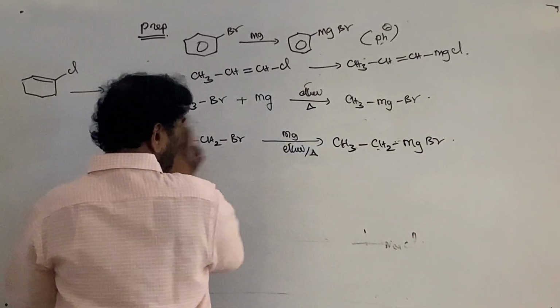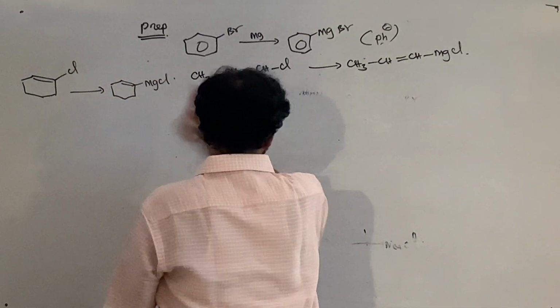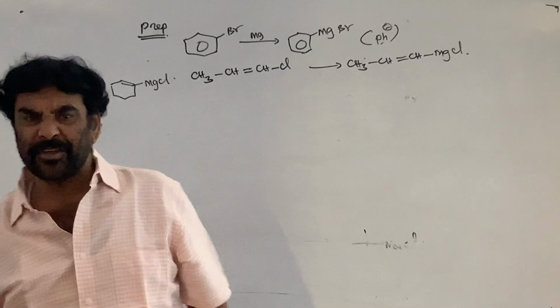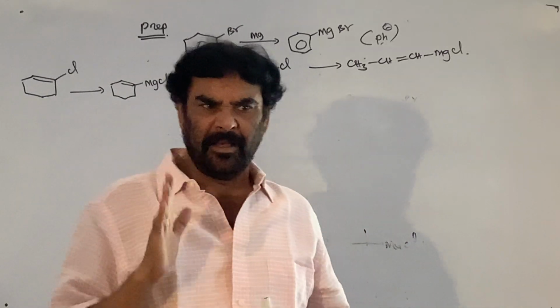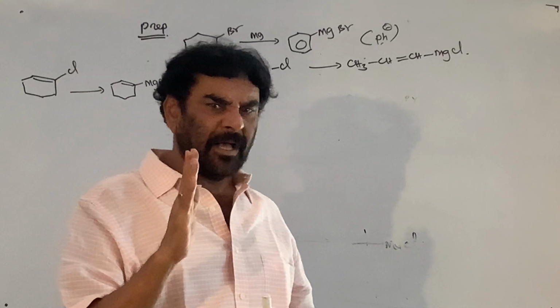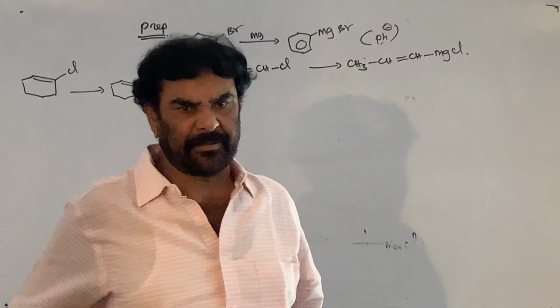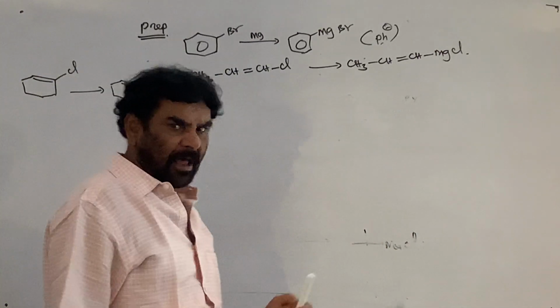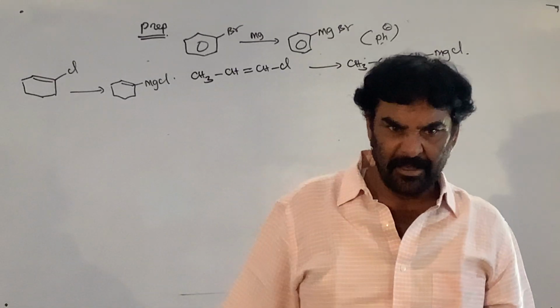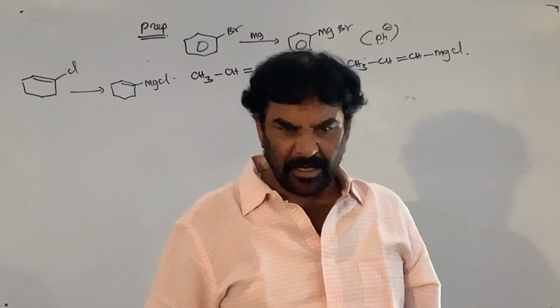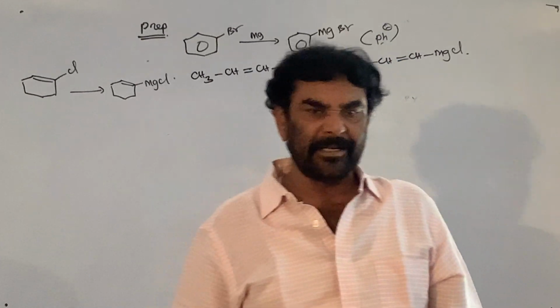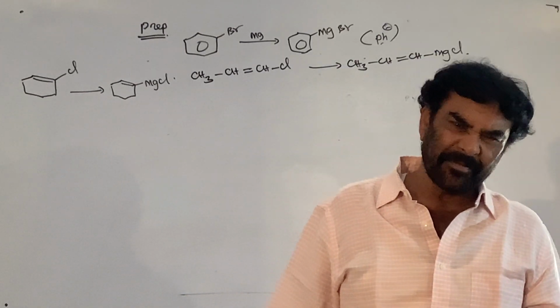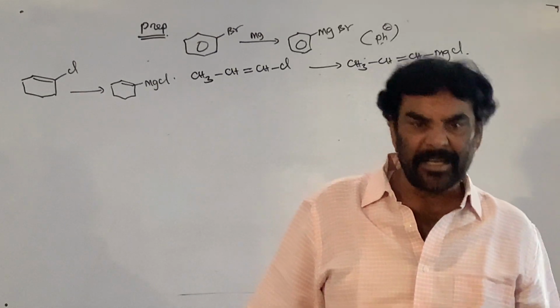But here there is a restriction for the preparation of the Grignard reagent for some halohydrocarbons. What is the problem? From allyl and benzyl halides, the preparation of the Grignard reagent is very, very difficult.